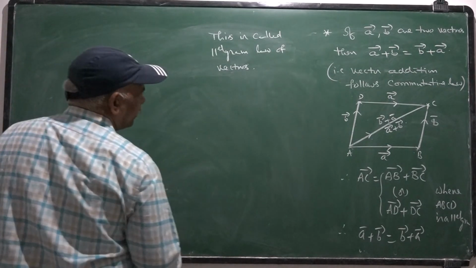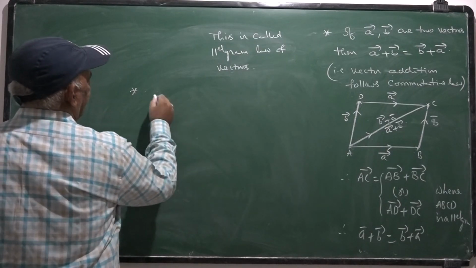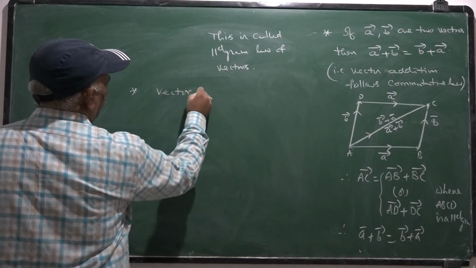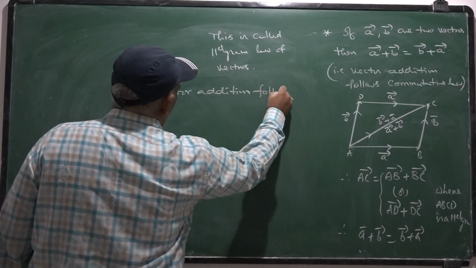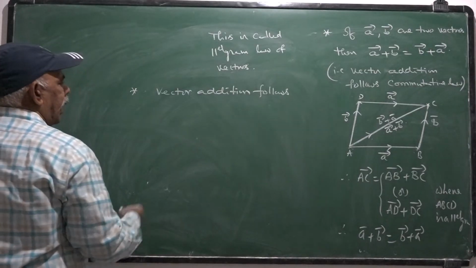Next, vector addition follows associative law.